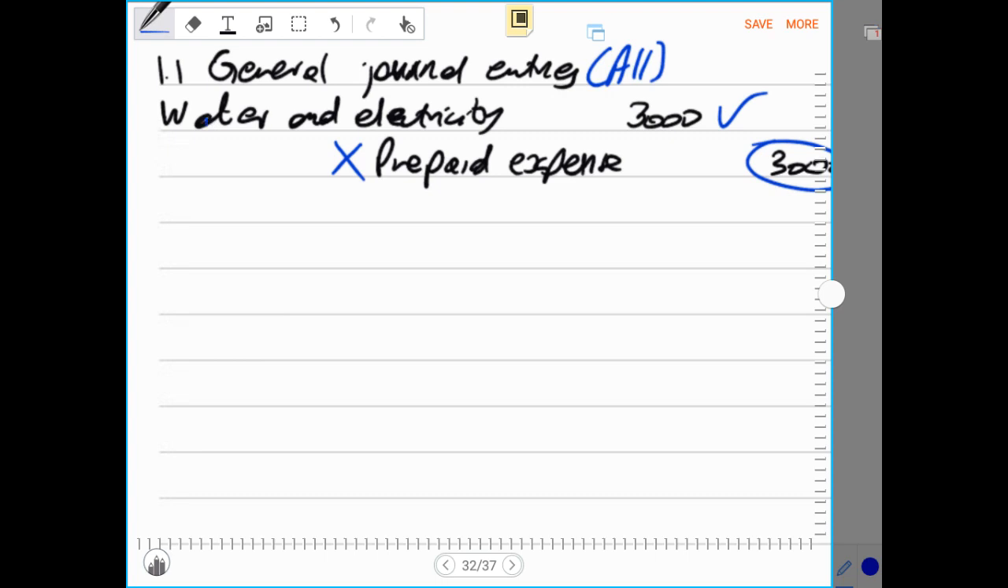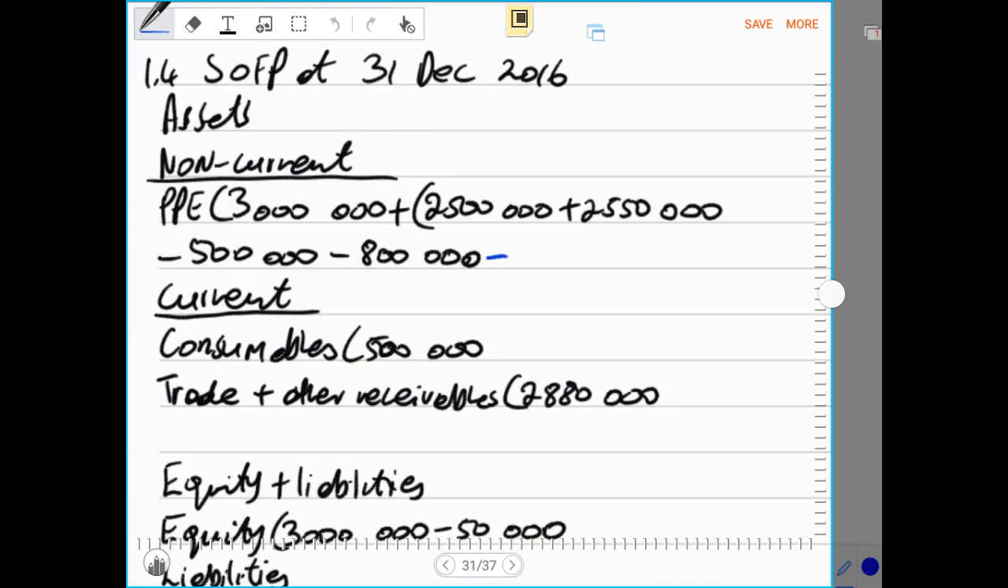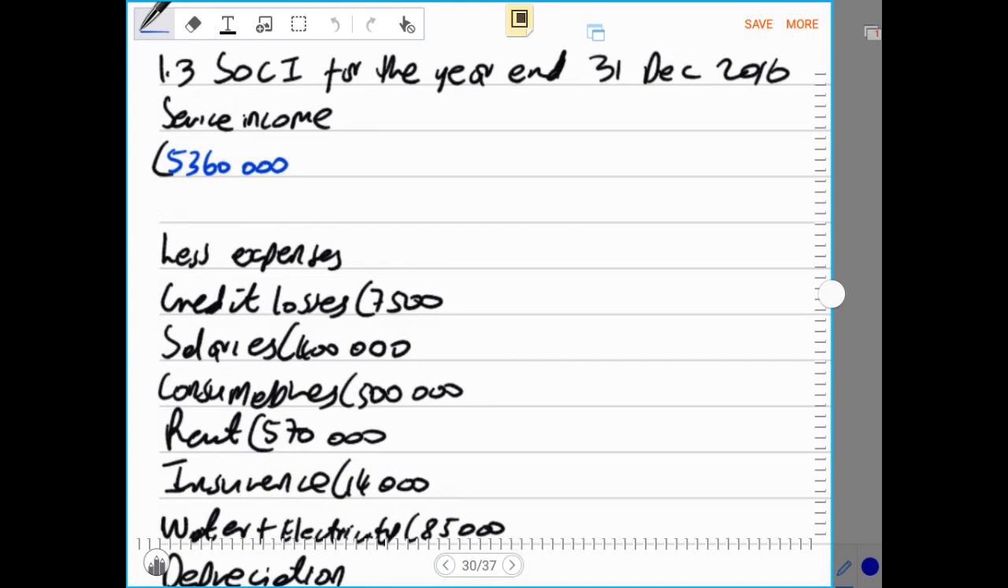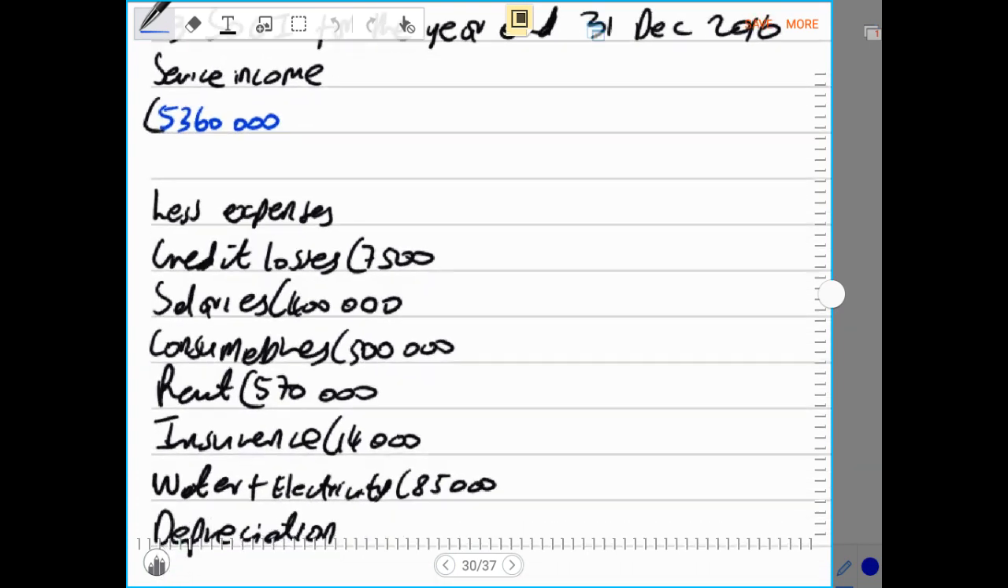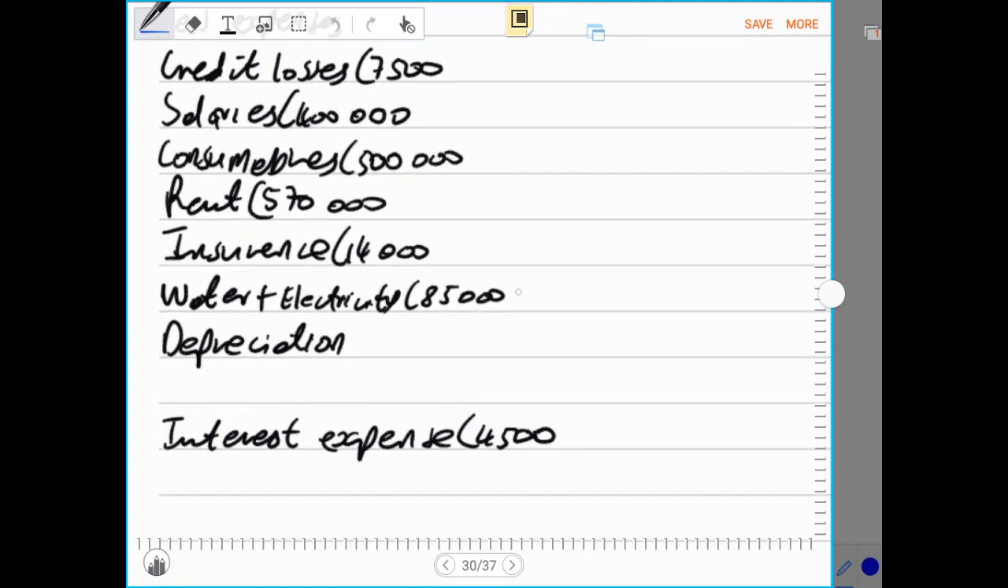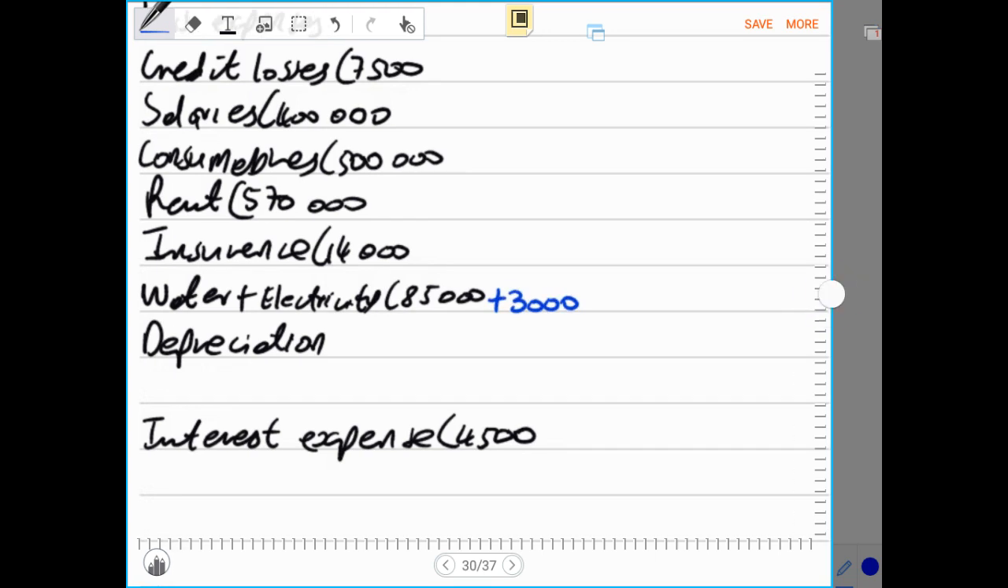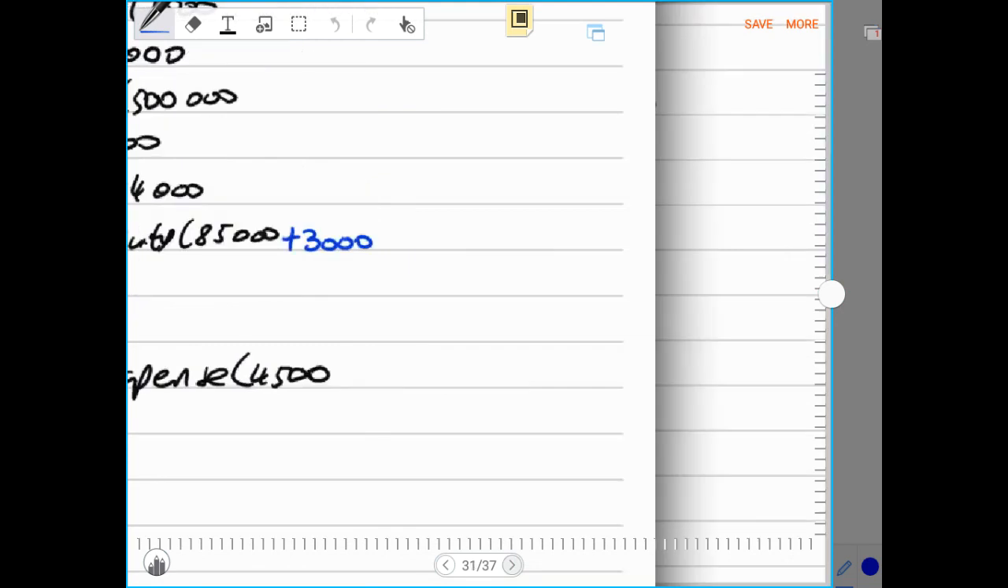So now we see that water and electricity is on the debit side, meaning under our journal entry, our water and electricity, which is an expense, is increasing. And expenses are recorded in the income statement. That means under water and electricity, we have to add 3,000, and say plus 3,000 under our income statement. And let me say this once again.